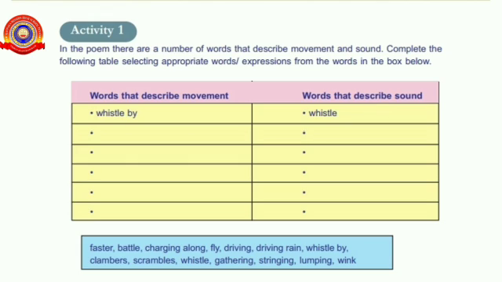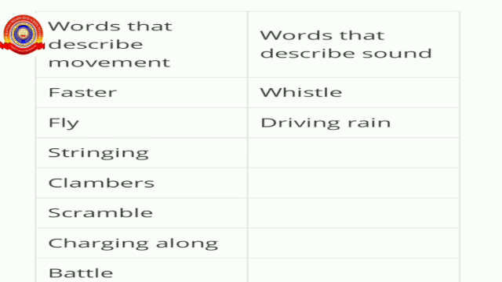So students, what you have to do is find out words from the box given below that describe movement as well as sounds. Words that describe movement are faster, fly, stringing, clambers, scramble, charging along and battle, and words that describe sound are whistle and driving rain.